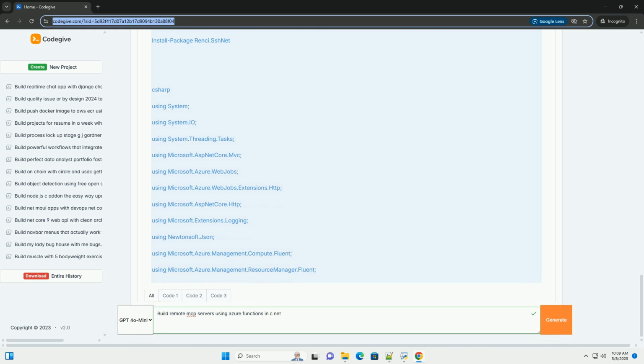3. Develop Azure Functions, C# .NET. Create a new Azure Functions project in Visual Studio or VS Code. Choose the HTTP trigger template for each function. Install required NuGet packages. 3.1 Start server function. 3.2 Stop server function. 3.3 Check server status function.